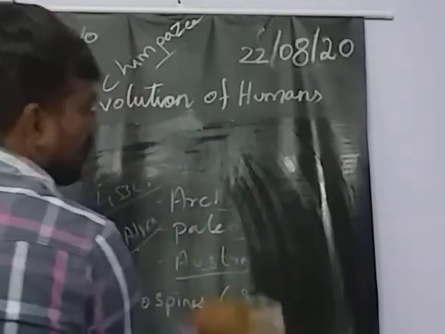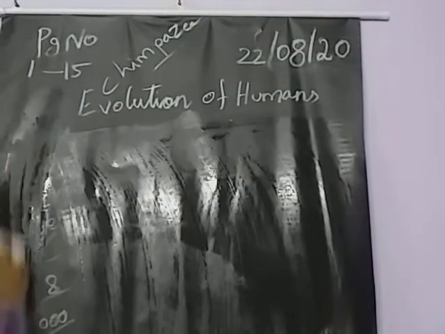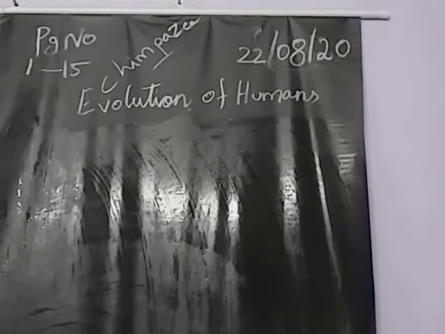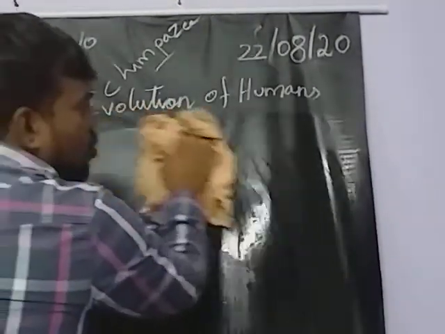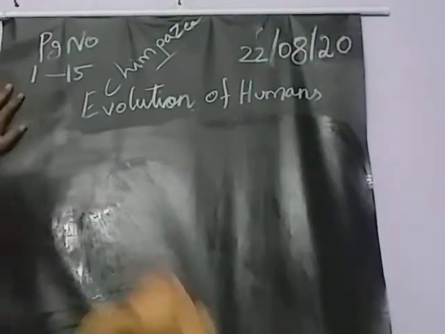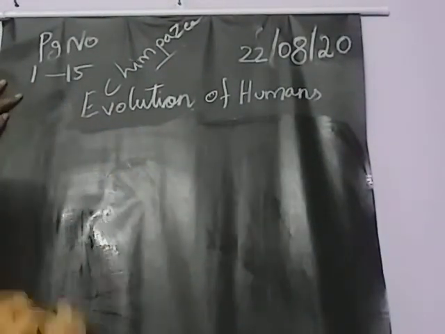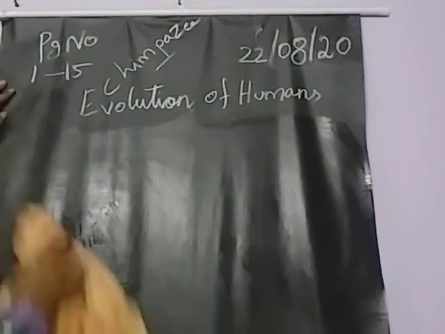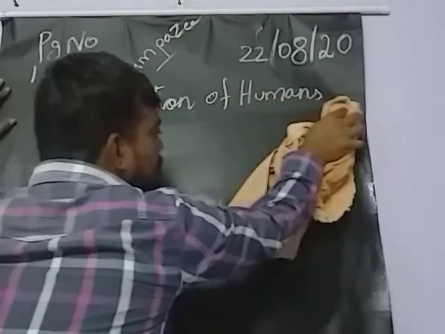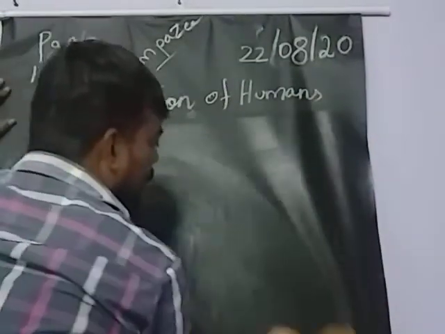Hominids, Homo sapiens, Australopithecus, Neanderthal, Homo erectus, Homo habilis, Homo sapiens, like that. Based on the growth of the evolution, the name was given for that particular period of the human who lived at that time.